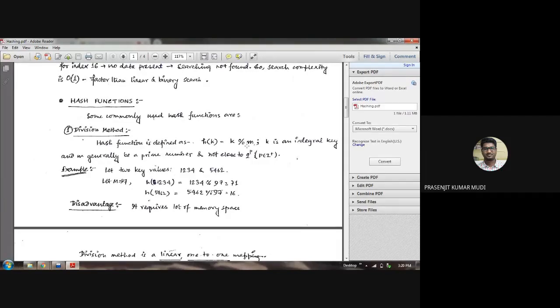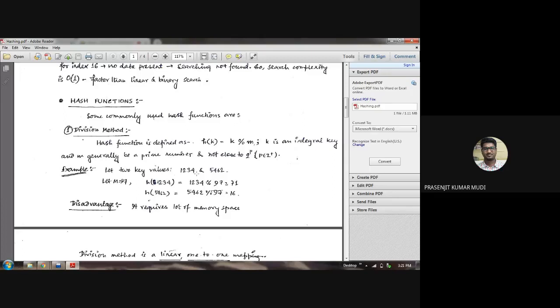Usually we take m as a prime number not close to a power of 2. It is a user input. So h(k) equal to k modulo m is the definition of the hash function.